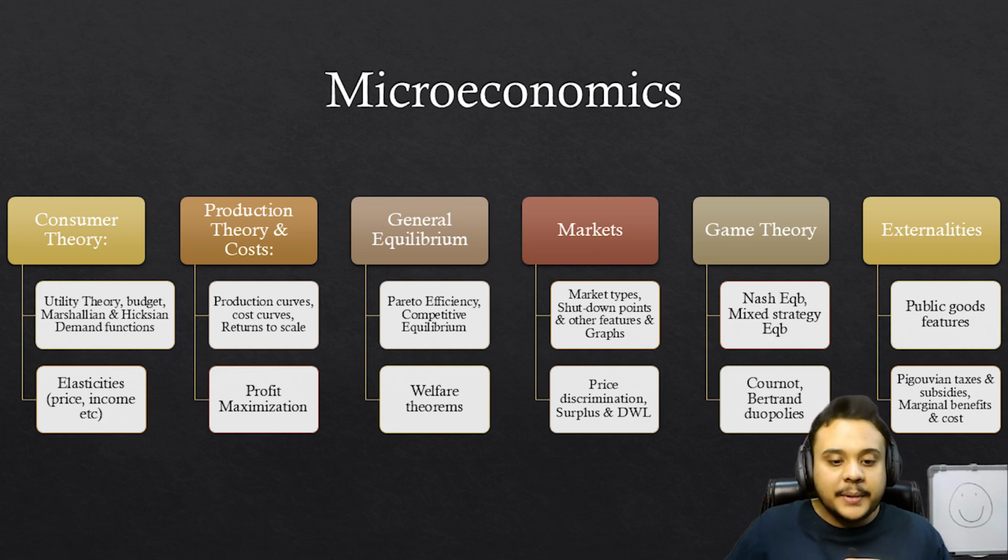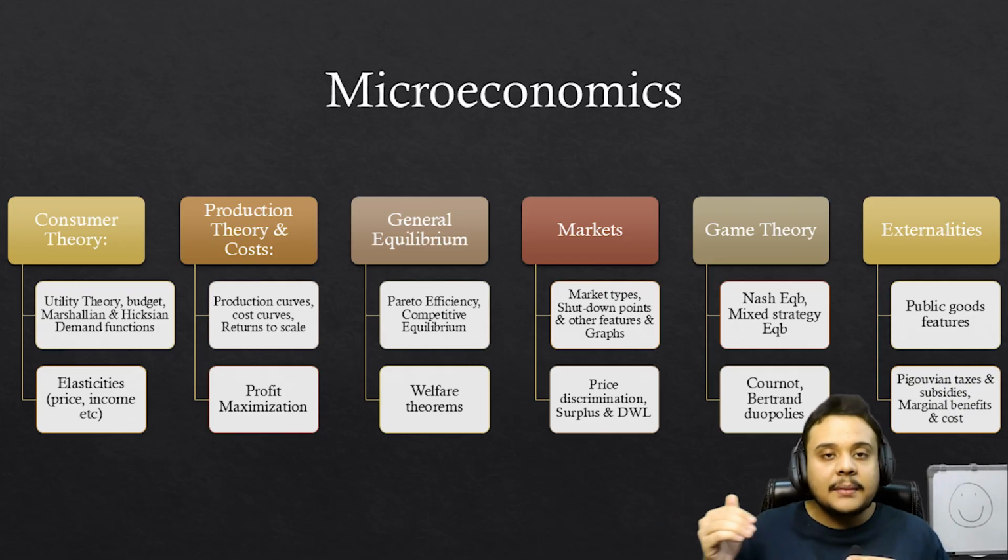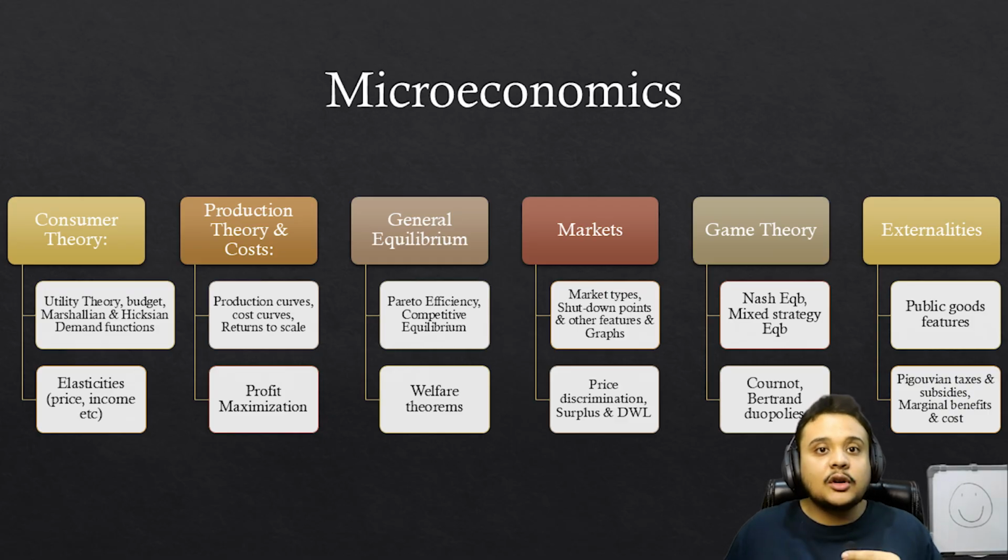So if you compare these topics to the amount of the syllabus that you have, I would say this is hardly 40% of the entire microeconomics syllabus that you have for both JAM and GATE. Okay, so that is why I'm trying to cut your syllabus into half or even less, so that you can focus on the topics that have more chances to be asked. This does not mean that no question from other topics will be asked, but these are more important and will definitely fetch you a lot of marks.